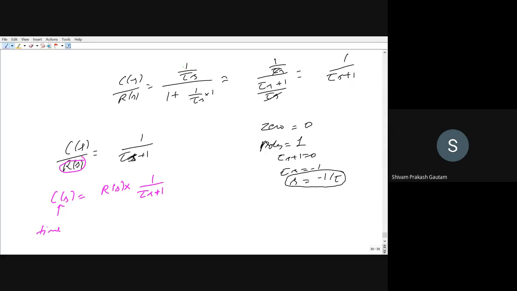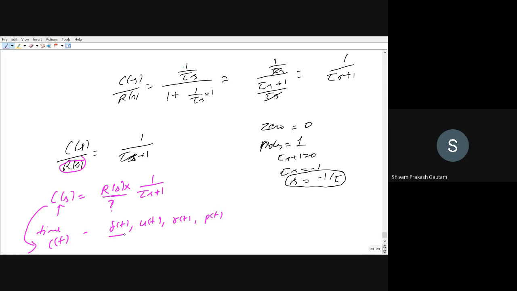So we want c(t), because we want to convert this C(s) to c(t) to do analysis in time domain. That is the inverse Laplace transform. But right now we are not aware what R(s) will be. So for R(s), we will consider different signals one by one: impulse signal, then unit step signal, then ramp signal, then parabolic signal.